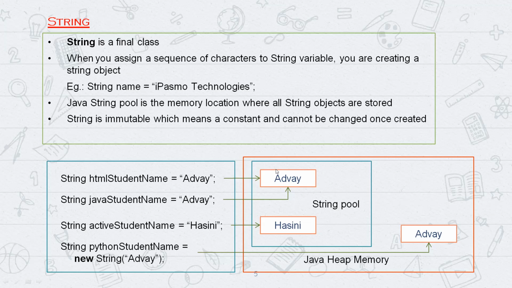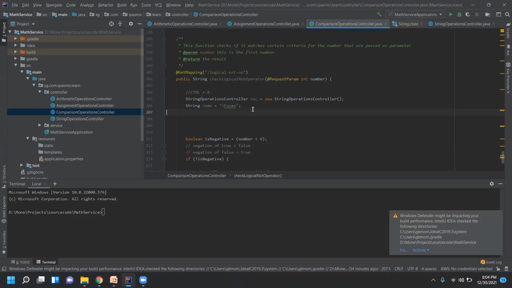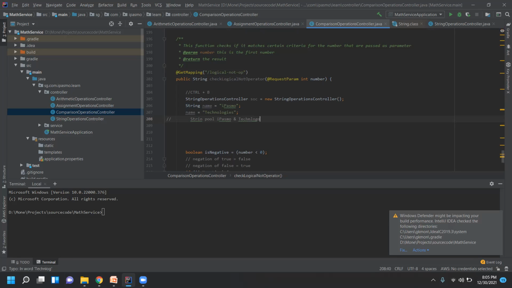This all happens internally and we are not aware of it; we just write the code like this. Whatever operations we do here, say name is equal to IPASMO, and then I write name is equal to technologies. In the string pool there will be two locations, one with IPASMO and another with technologies.